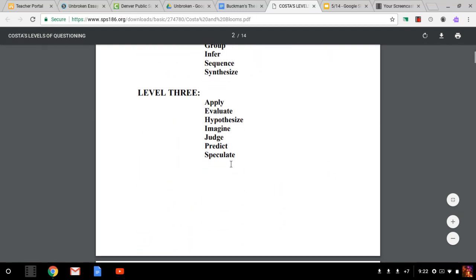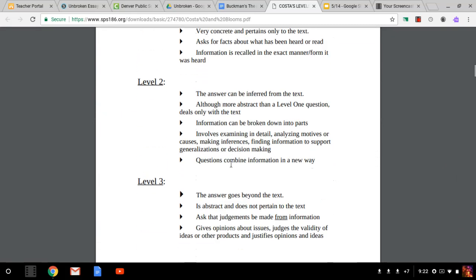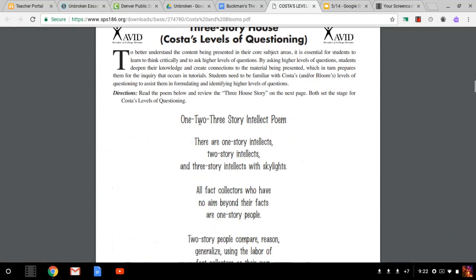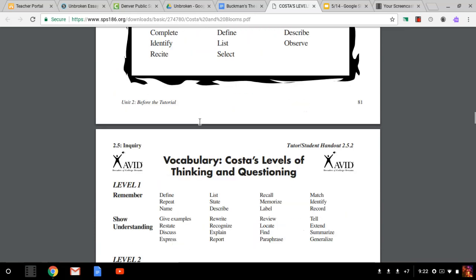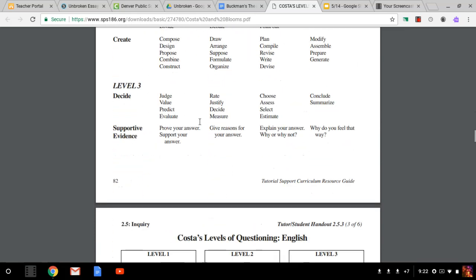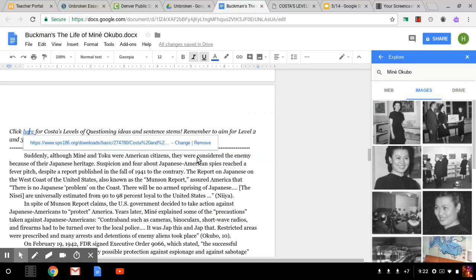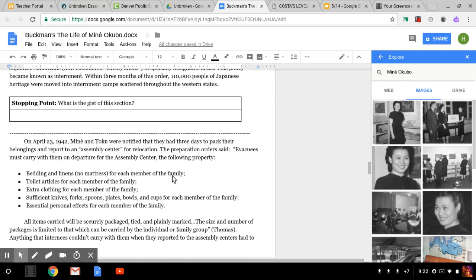So if I scroll down, I have words I can use to make sure I'm asking those types of questions. I can see what I'm looking for as I ask those types of questions. Additionally, I have actual question stems and vocabulary I can use the further I scroll. So here are my question stems. So I'm going to ask my questions in the space below down here and ask the gist.